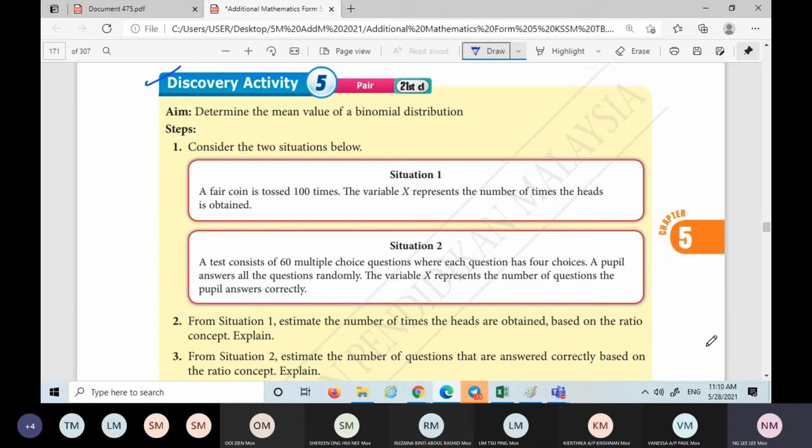Have you all heard about this technique or not? If you don't know the question at all, the teacher in the last class always taught this: they put C for all the questions. So this student is using this method. Common sense, how many questions will this student get correct? All the answers he or she only puts C. 15. Why 15? 4 choices, altogether 60 questions, not 40 questions.